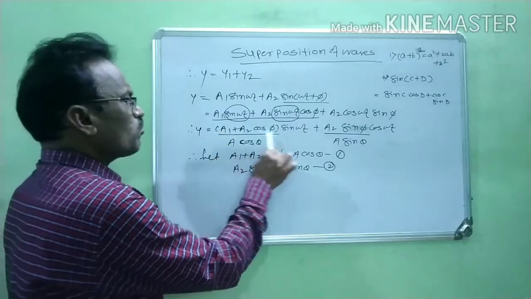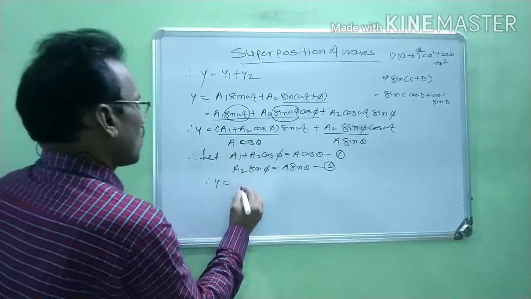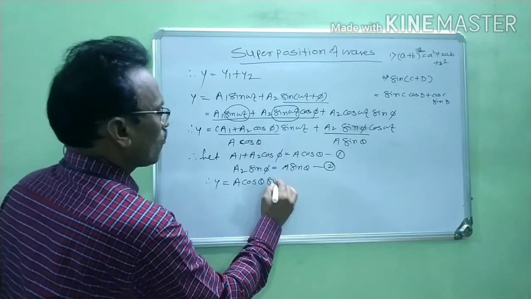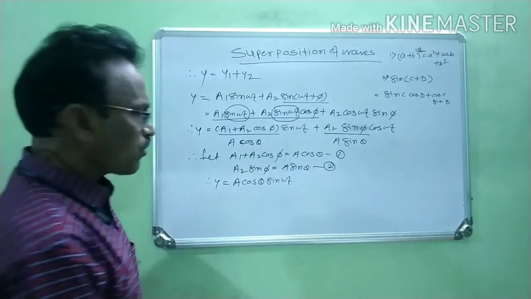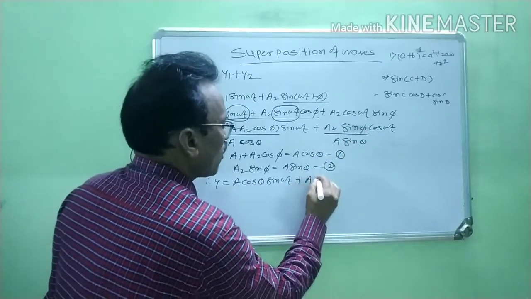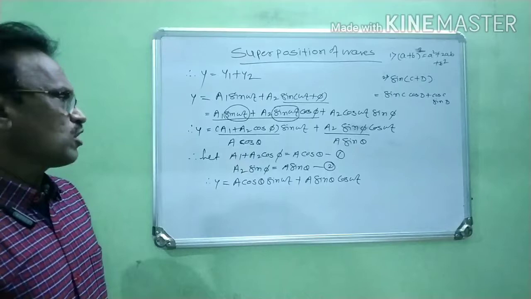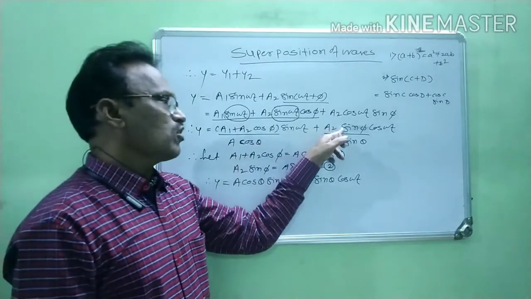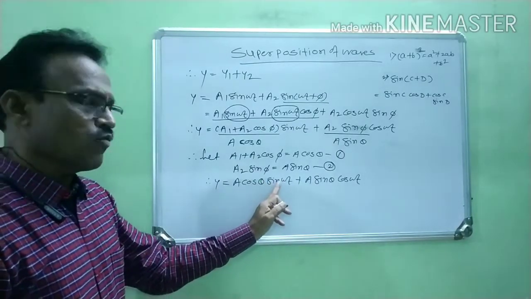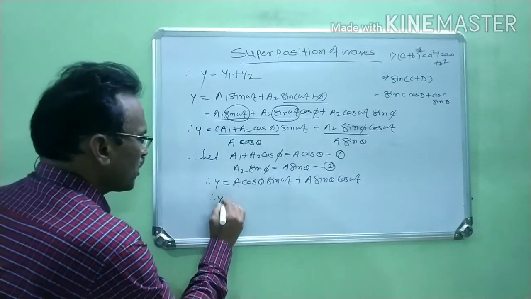Substitute these values: instead of the first, we write A cos theta, and instead of a2 sine phi, we write A sine theta. Therefore, y equals A cos theta sine of omega t plus A sine theta cos of omega t. Now rearrange this term.